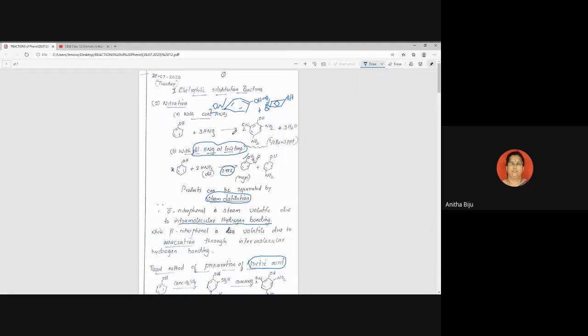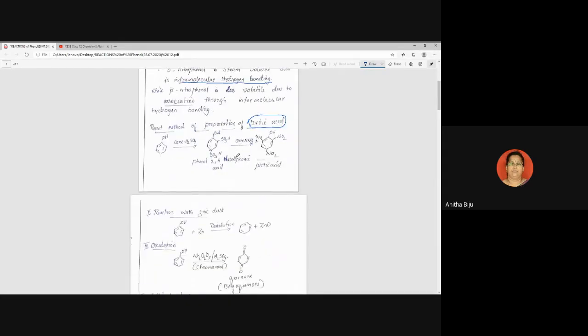Completed the written part, all of you? Say Yes, ma'am. So write down the question in the margin. First question is give a chemical test for phenol. So that picric acid one you can write. And how to separate the products of nitration of phenol if we use dilute nitric acid at low temperature? So the answer is steam volatile. Third question you can write, why orthonitrophenol is steam volatile and paranitrophenol is less volatile? So 3 questions are there.